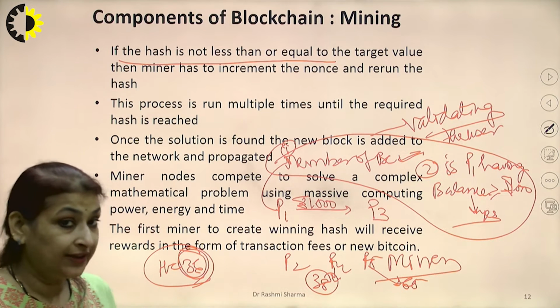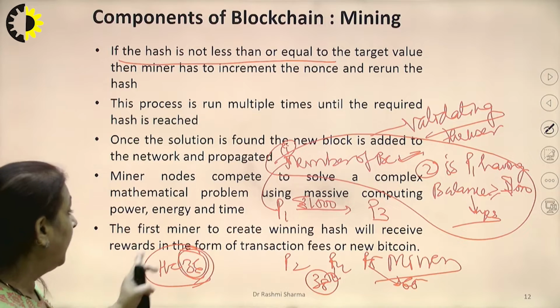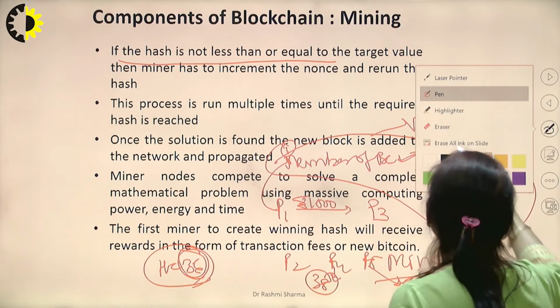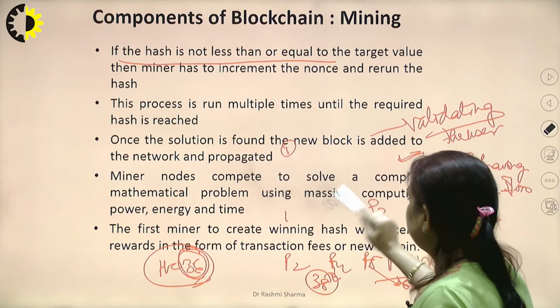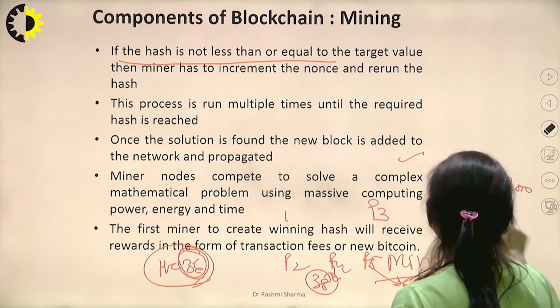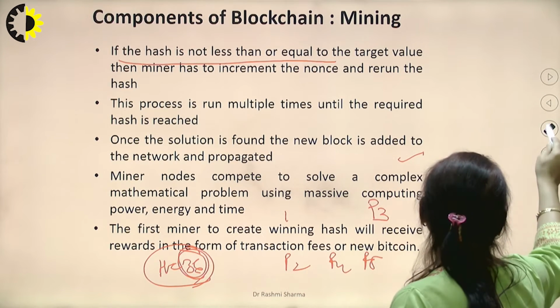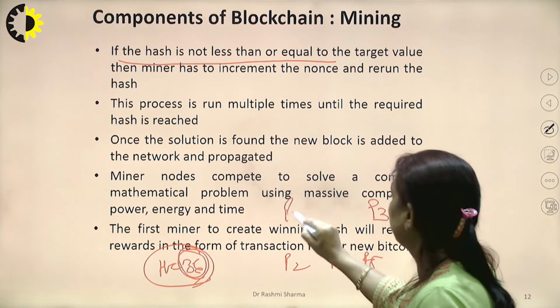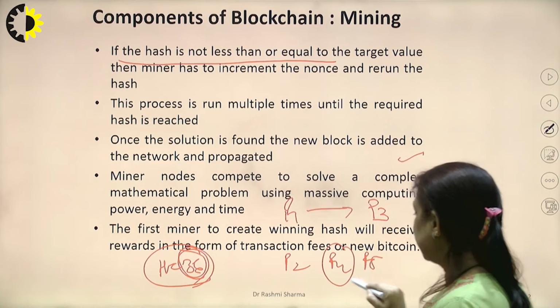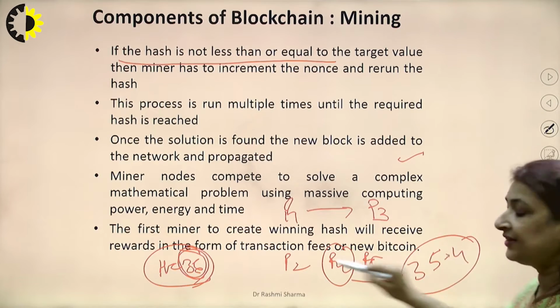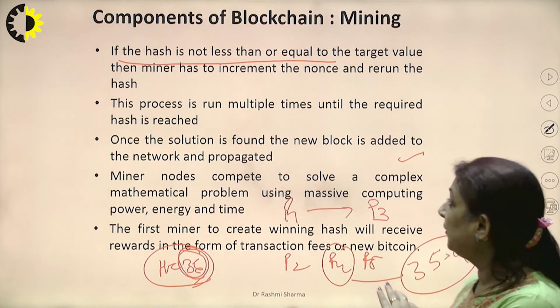Once a solution is reached with a value, if P4 becomes the winner, it has generated a value of 35.4, which is obviously less than 36. Now he becomes the winner.